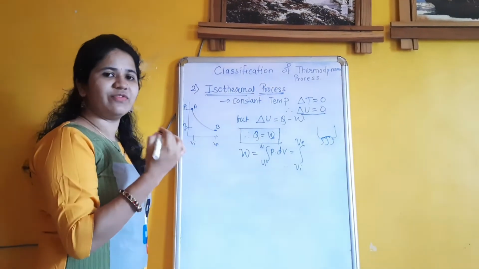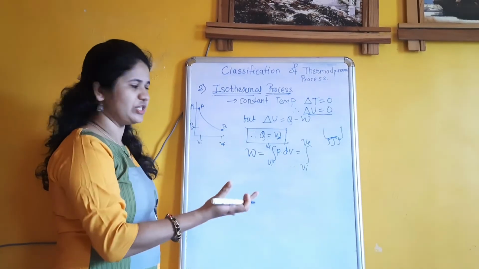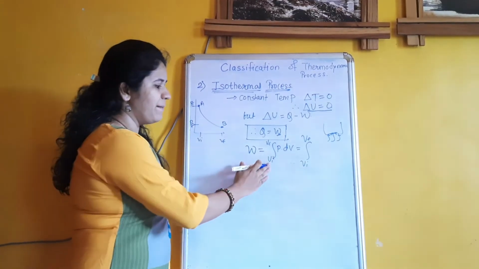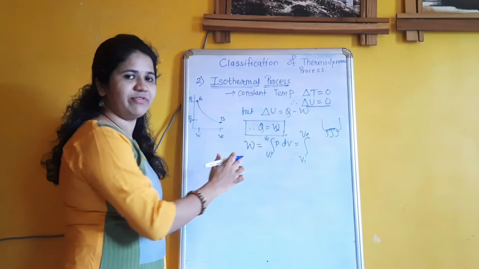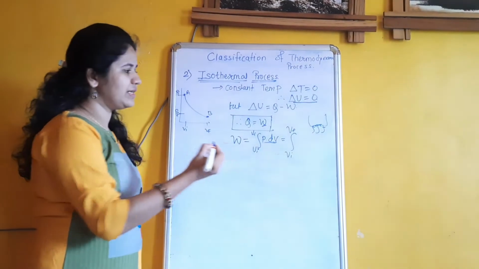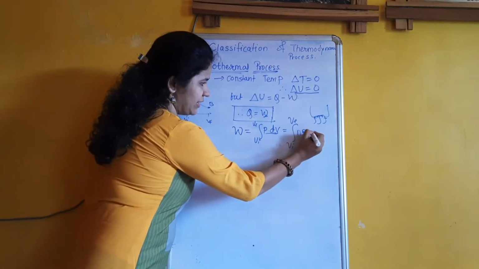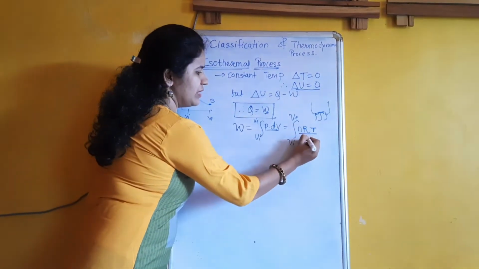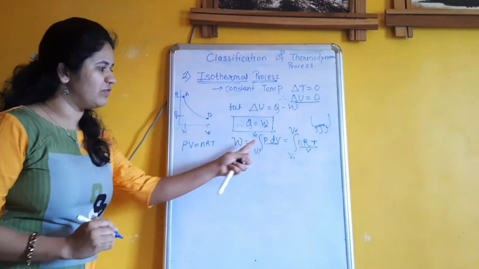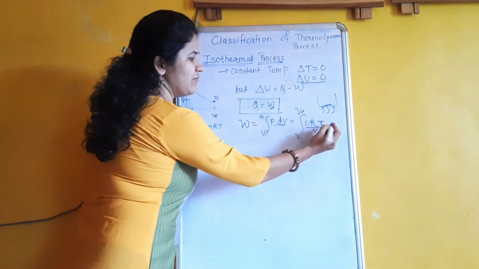Now we will calculate the formula of work done. Work is nothing but pressure into change in volume. So, work done is the integration of P dV, with limits VI and VF, the initial and final limits. Then we know that PV is equal to nRT, the ideal gas equation. So we put the value of P, that is P is equal to nRT divided by V. Keep this dV as it is.